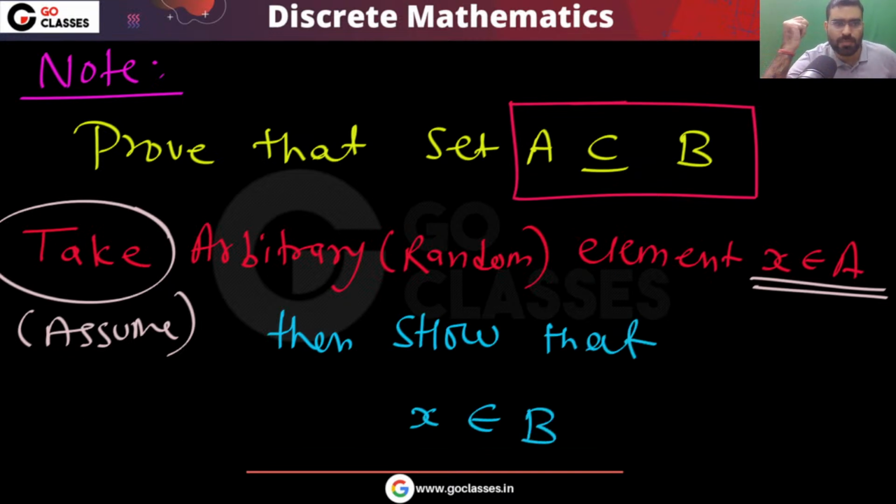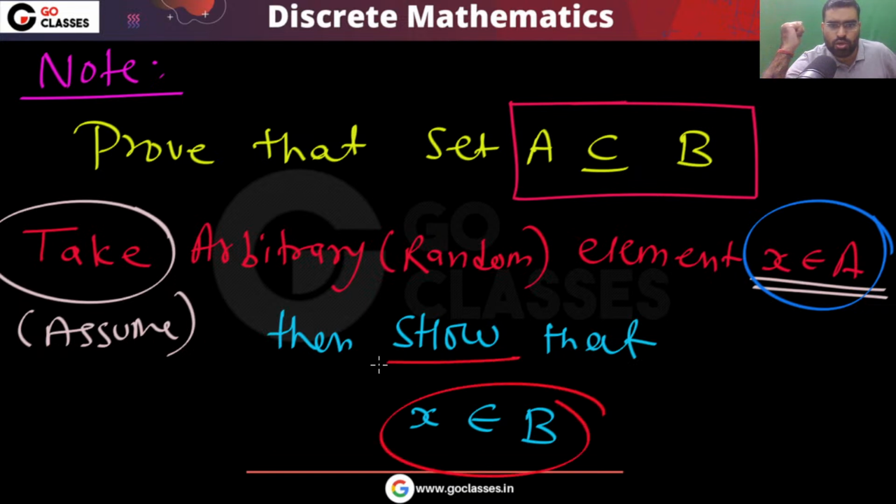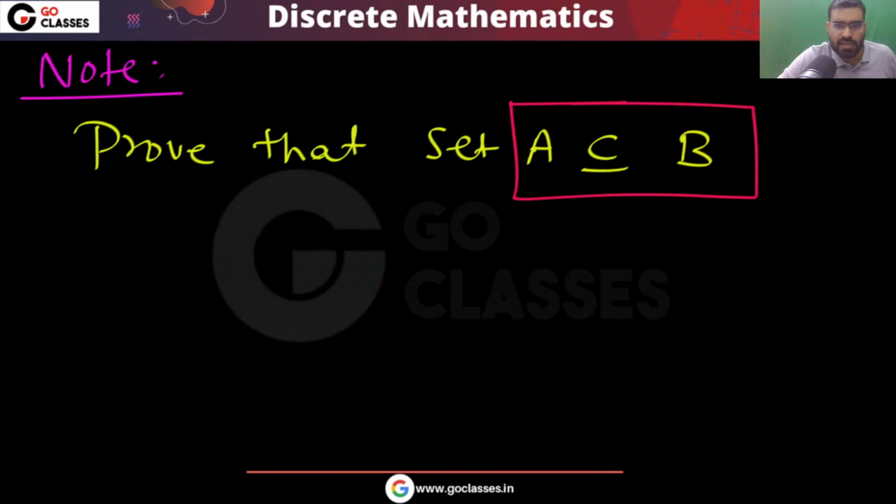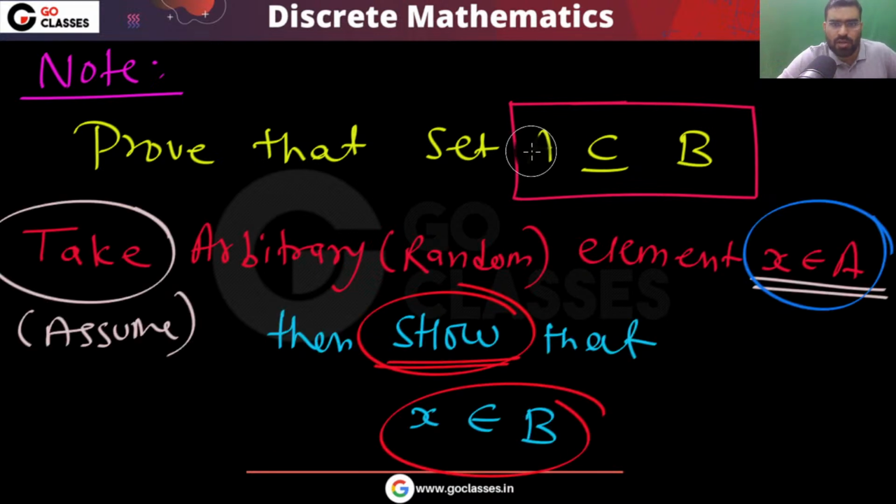So very simple. If you want to prove that A is a subset of B, you assume some arbitrary random element which belongs to A. You start here, and then you prove that x also belongs to B. Like this, you can prove that A is a subset of B. How can you prove that B is a subset of A? B is a subset of A means you take some random element in B, and then you prove that if it belongs to B, then it also belongs to A.